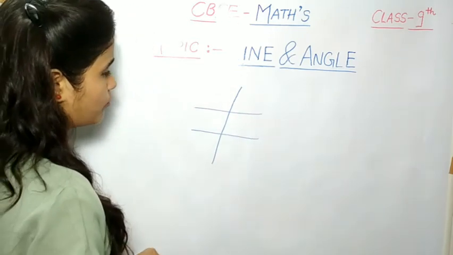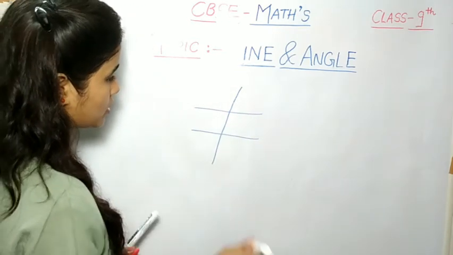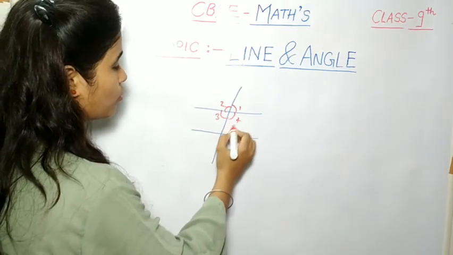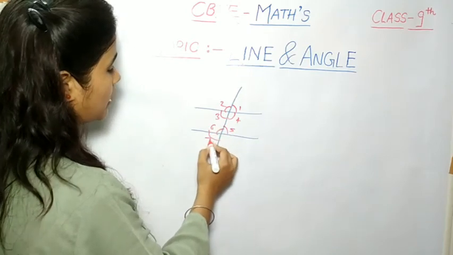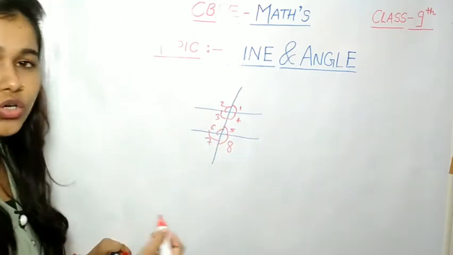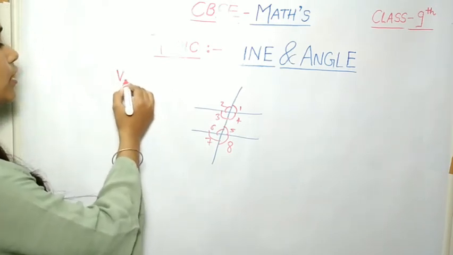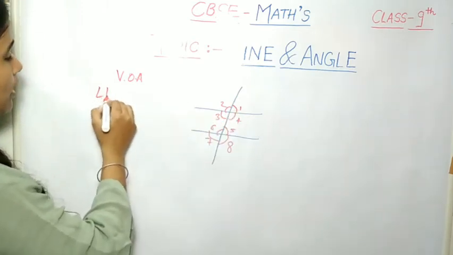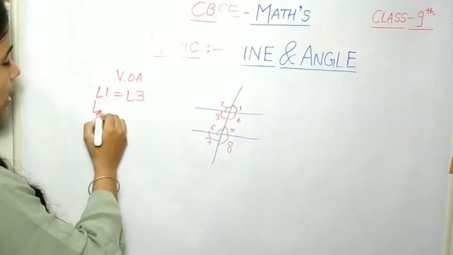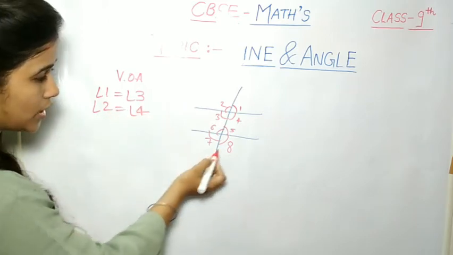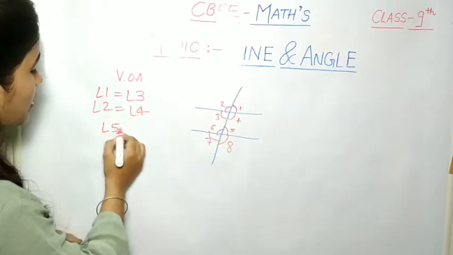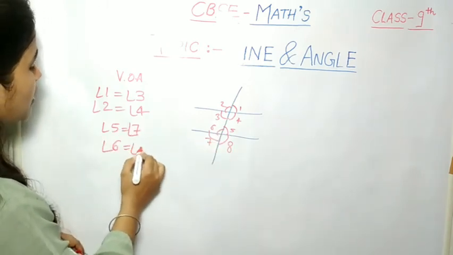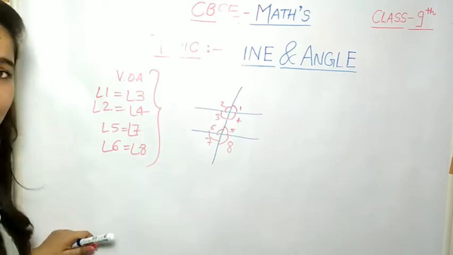When two parallel lines are intersected by a transversal line, a total of 8 angles are formed: 1, 2, 3, 4, 5, 6, 7 and 8. What are vertically opposite angles? Angle 1 and 3 are vertically opposite. Angle 2 and 4 are vertically opposite. Angle 5 and 7 are vertically opposite. And angle 6 and angle 8 are also vertically opposite. These are called vertically opposite angles.